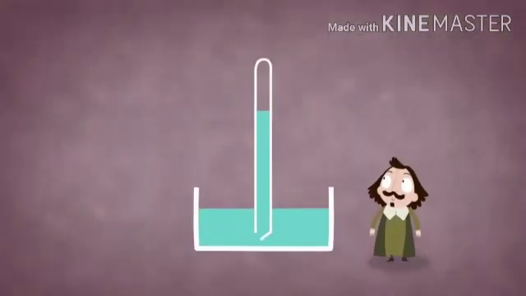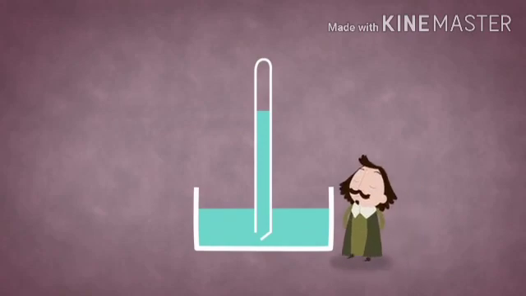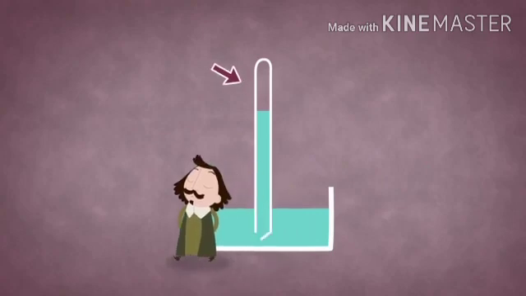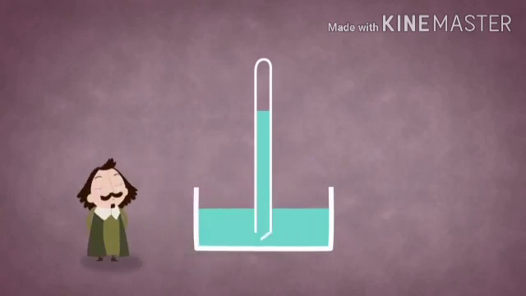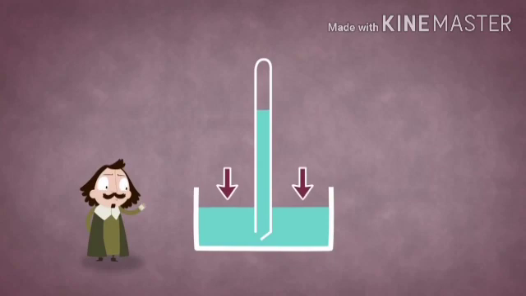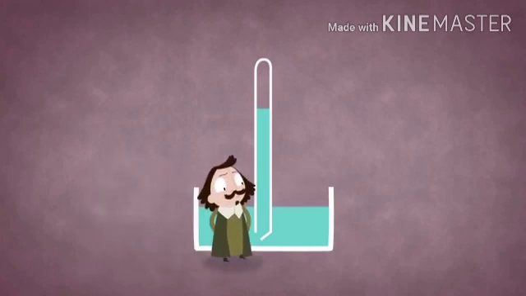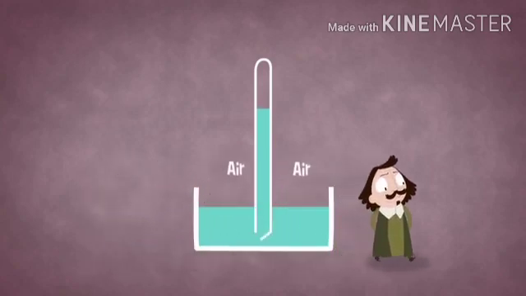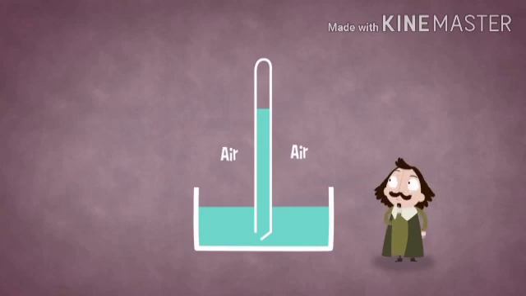Evangelista Torricelli, Galileo's young pupil and friend, decided to look at the problem from a different angle. Instead of focusing on the empty space inside the tube, he asked himself what else could be influencing the water. Because the only thing in contact with the water was the air surrounding the pool, he believed the pressure from this air could be the only thing preventing the water level in the tube from dropping further.